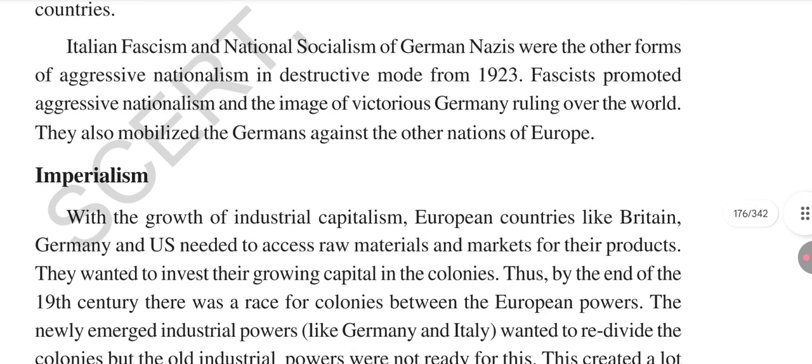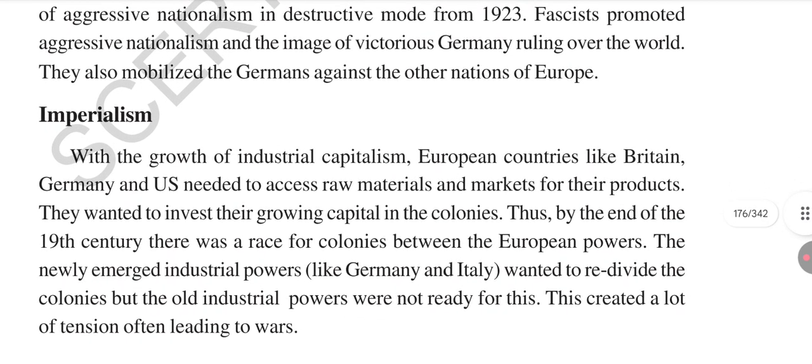The second reason is imperialism. With the growth of industrial capitalism, which are the industrial countries? Britain, France, Russia, Italy, Germany. These are the industrial countries, and they increased industrial capitalism. European countries like Britain, Germany, and the US needed what? Raw materials and markets for their products. They wanted to invest their growing capital in colonial countries.